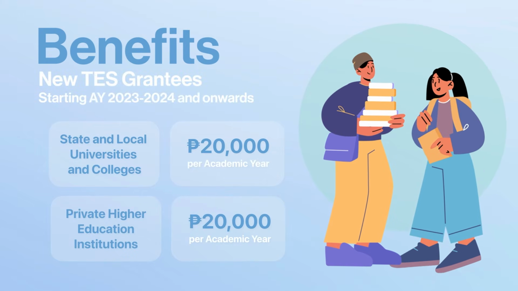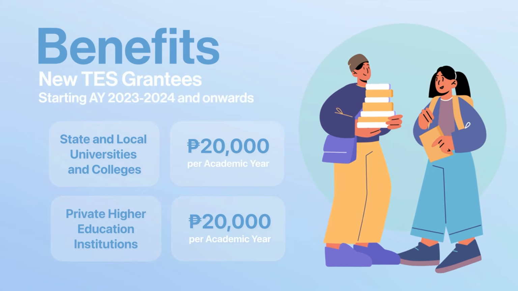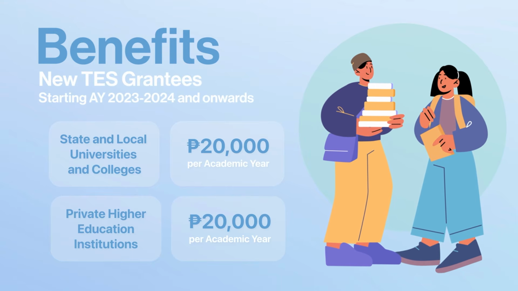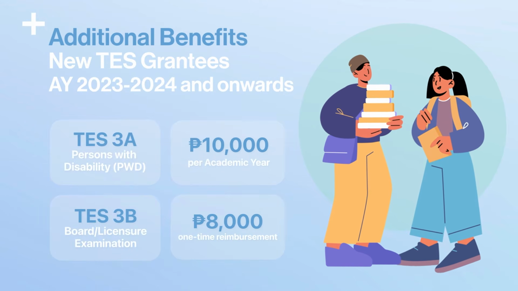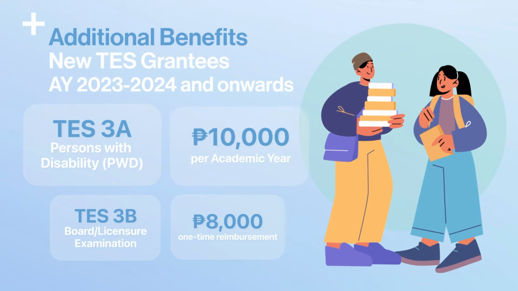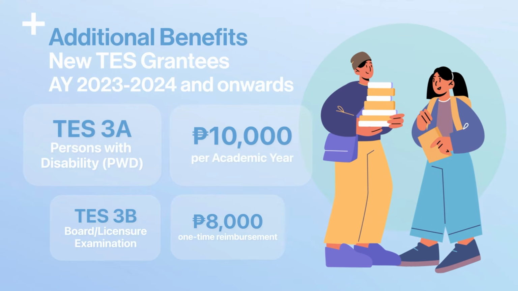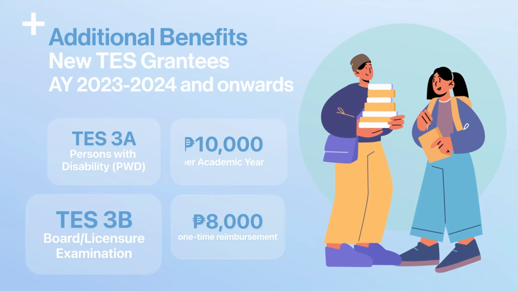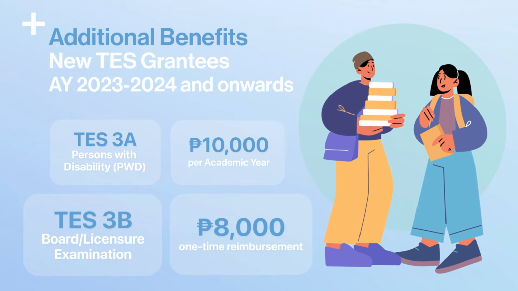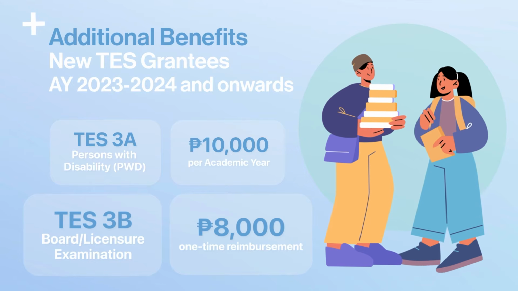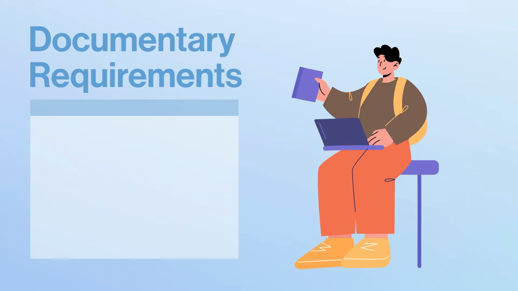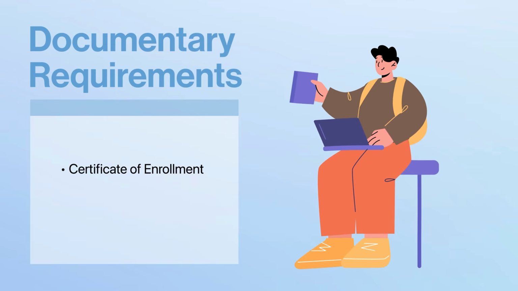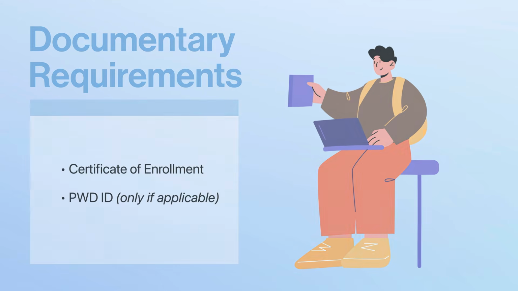Starting from the academic year 2023 to 2024, new TES grantees shall receive 20,000 pesos per academic year or 10,000 pesos per semester. In addition, they may receive TES 3A, which grants 10,000 pesos per academic year or 5,000 pesos per semester, and TES 3B for a one-time reimbursement of 8,000 pesos for licensure and board examination fees. The maximum residency rule still applies. The required documentary submissions include a certificate of enrollment and a PWD ID, if applicable.